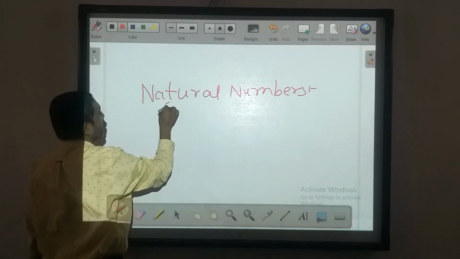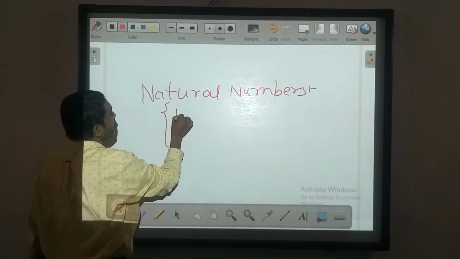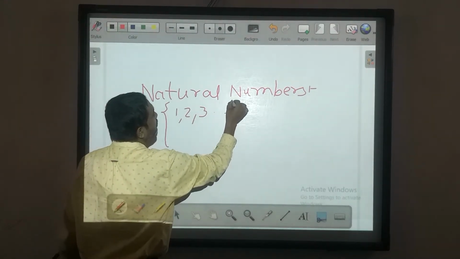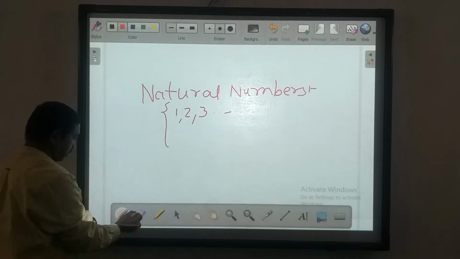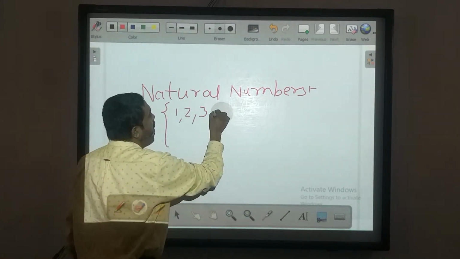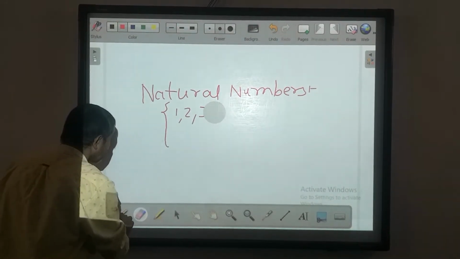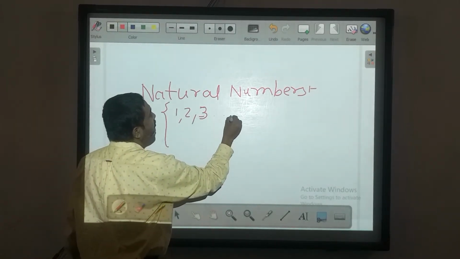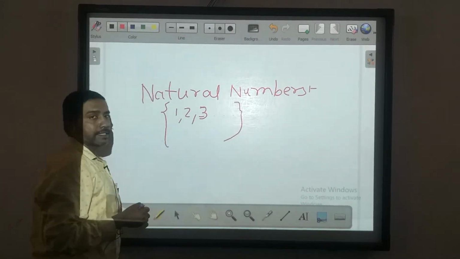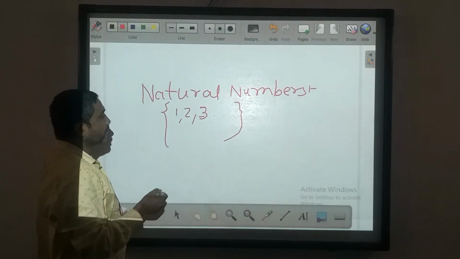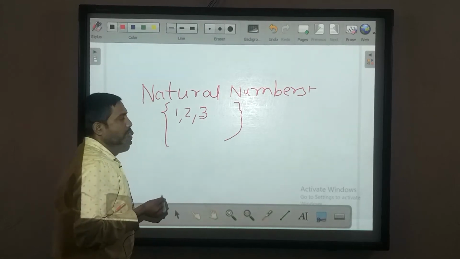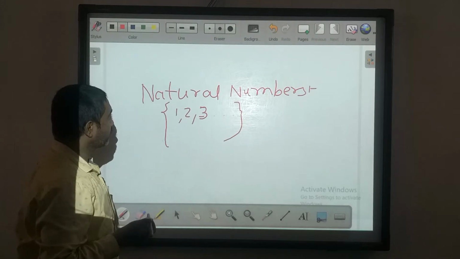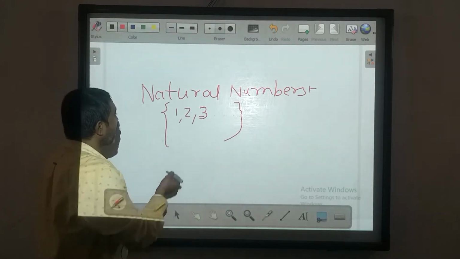Natural number set, look at 1, 2, 3, dot, dot, dot. This shows that natural numbers start with 1, and these three dots show that there are lots of natural numbers. There is no end of natural numbers. That is, there are infinitely many natural numbers. So these are the natural numbers.